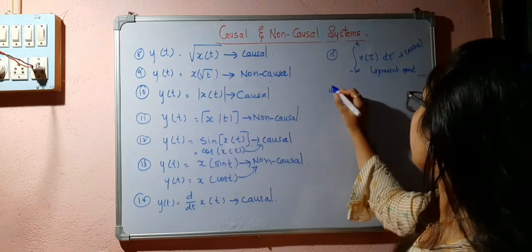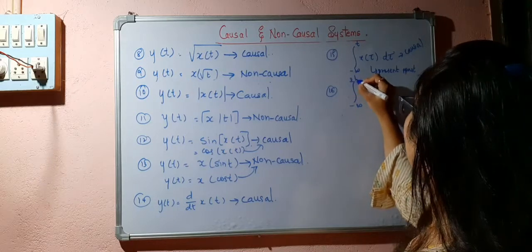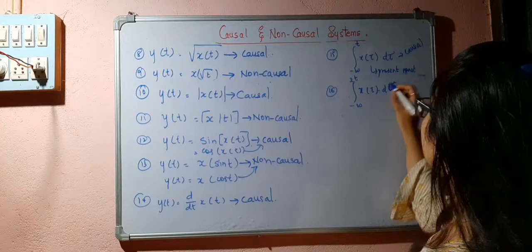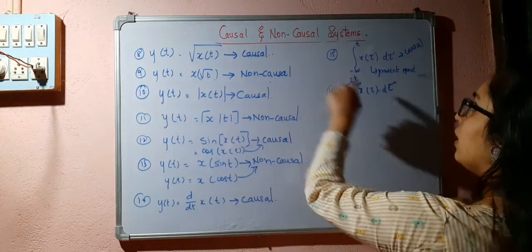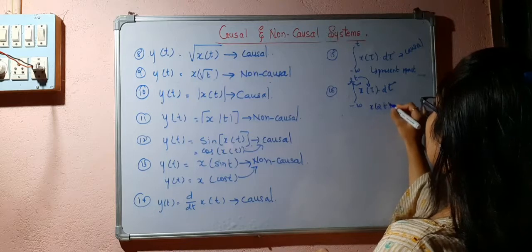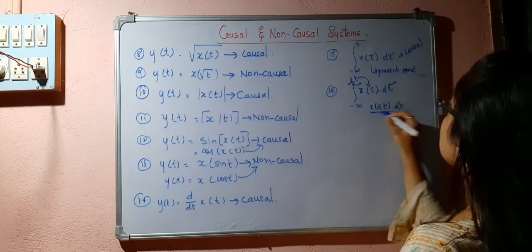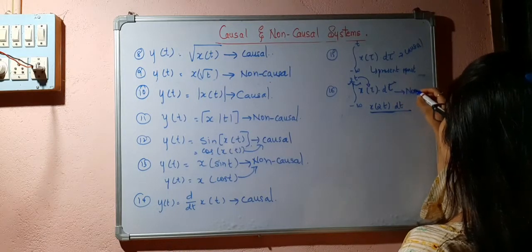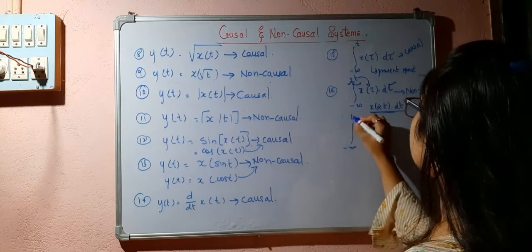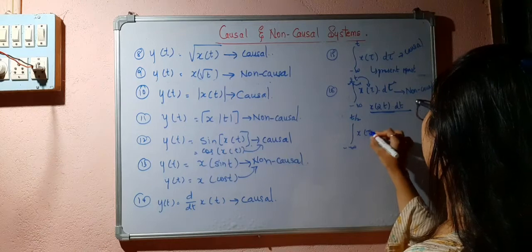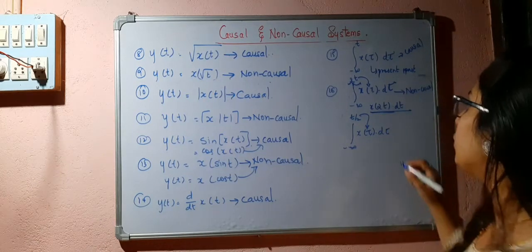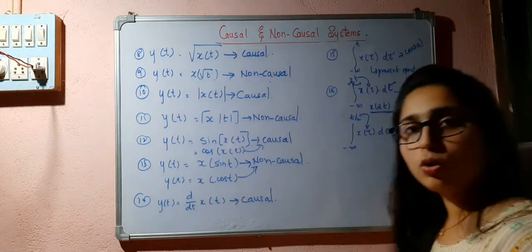But if I change the integration limit from minus infinity to 2t, that means it depends upon 2t, so this becomes non-causal. Similarly, minus infinity to t by 2, it is like replacing tau by t by 2, that also becomes non-causal.